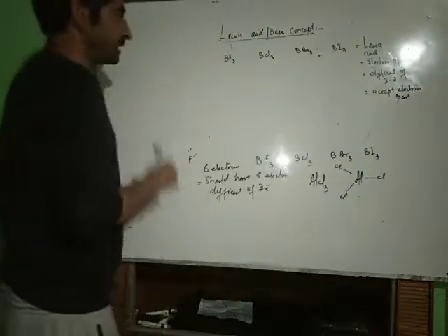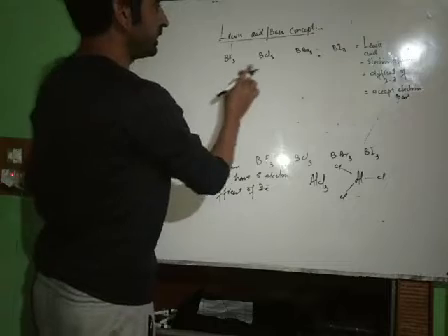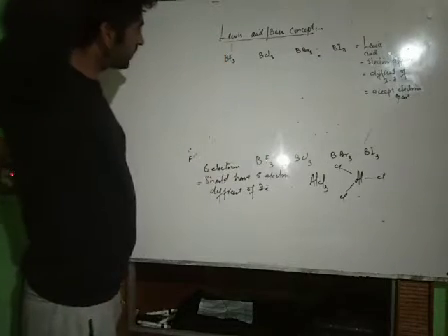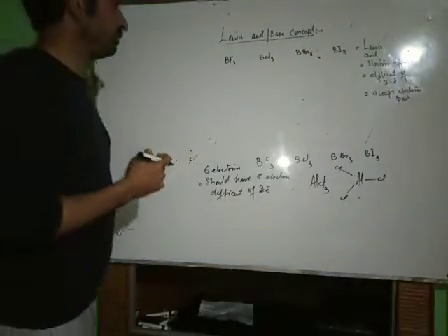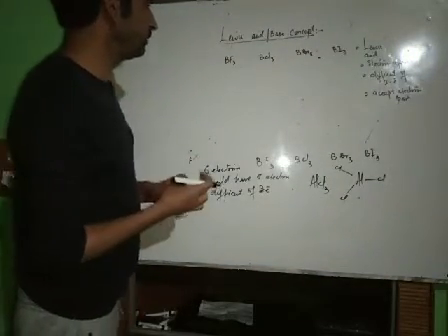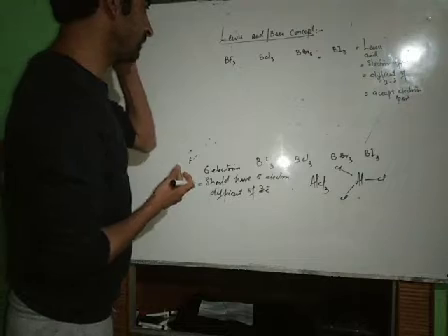Now what about their acidic order? Which one will be more acidic, whether BF3, BCl3, BBr3 or BI3?